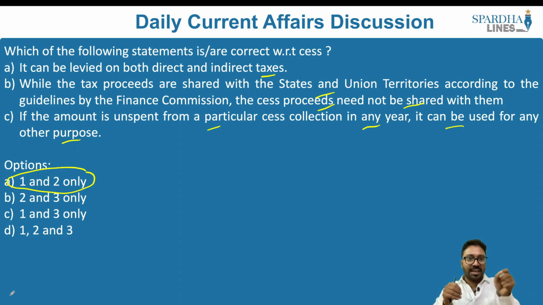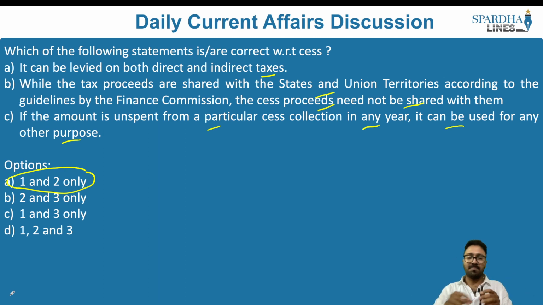So this cess can be levied on both direct and indirect taxes. What is a direct tax? Let's say I am working in a company, or I am working for the government of India or the government of the respective states. When I am imposed with direct tax, a certain percentage of the money is directly deducted from my salary. So in direct taxes, a salaried person's employment gives him a salary, and the direct deduction from his salary is the direct tax. What are indirect taxes?